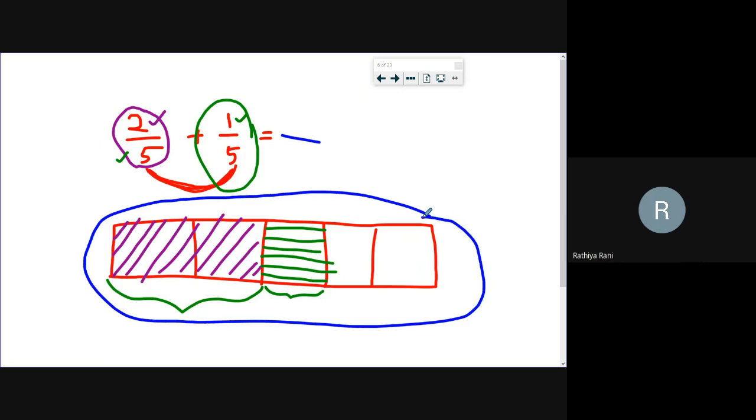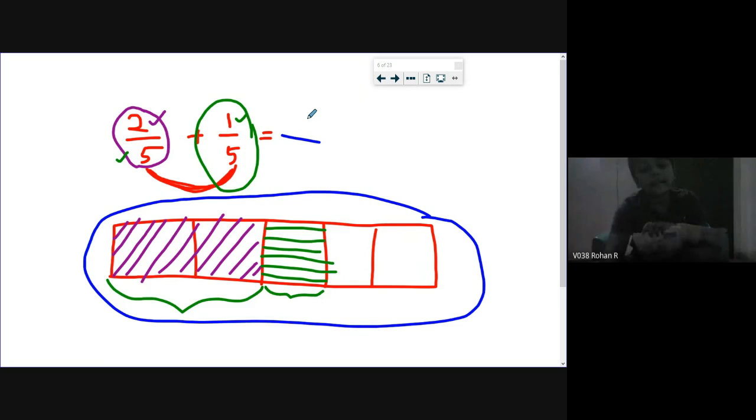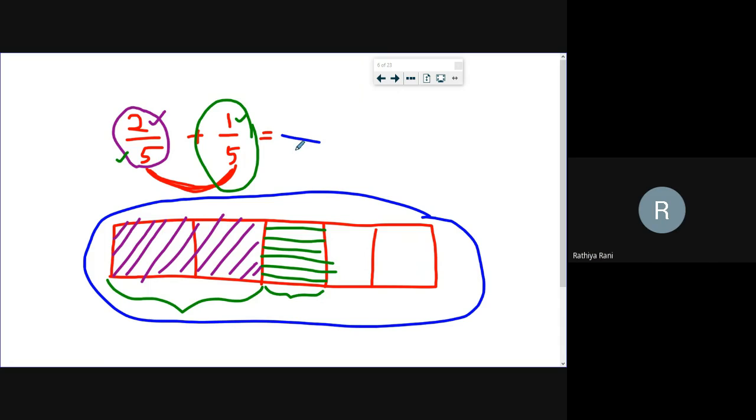5. That will come in numerator or denominator? Vaishnavi? Denominator. So again, from the picture it is 5. Yes, from the picture you have to find the total parts and write it in the denominator. And how many parts are shaded here? Rohan? 3. So 3 by 5, you have to write it.